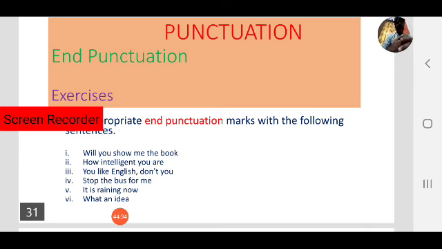First one: will you show me the book. Second one: how intelligent you are. You like English, don't you. Stop the bus for me. It is raining now. The last one: what an idea. This is an exercise to practice end punctuation for you. Use appropriate end punctuation.